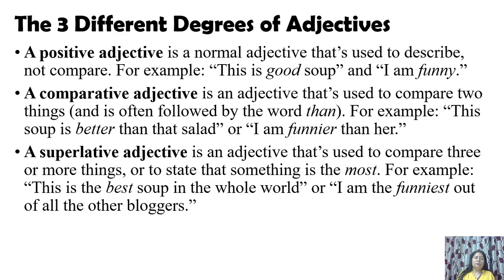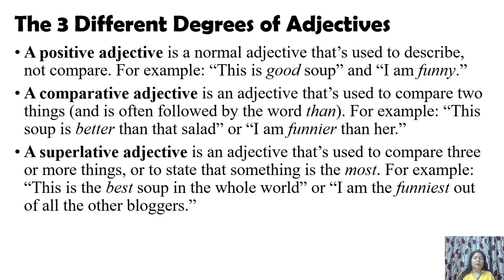Now some in comparative or superlative degree are made by adding er and est, and some are made with adjectives which have more than one syllable. They are mostly made by using the word more and most, like beautiful, more beautiful and most beautiful.